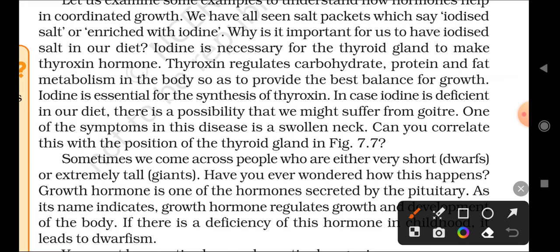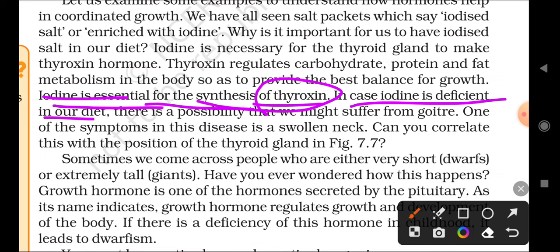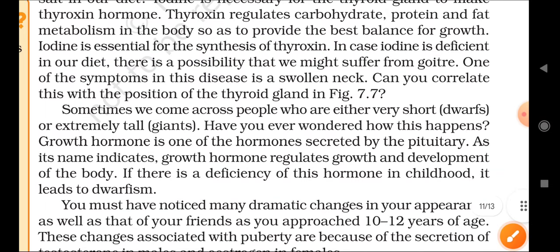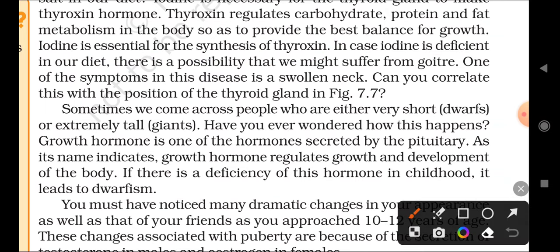Next, iodine is essential for the synthesis of thyroxine. We already discussed that iodine is essential for synthesizing the thyroxine hormone in the thyroid gland. We know the importance of iodine in our diet, but in the case of deficiency, meaning less iodine in our diet, what will happen?